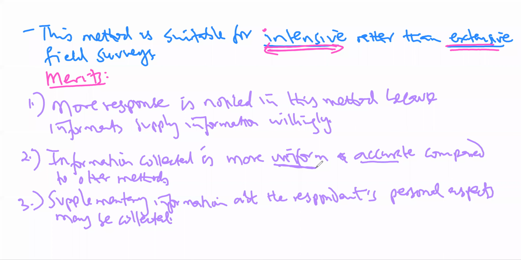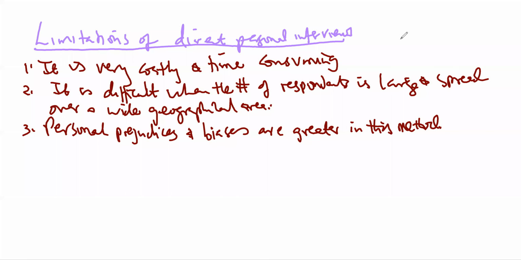I want us to look at the limitations of this method. So some of the limitations of this method is that it is very costly and also time consuming, okay? Because every person is interviewed individually, it takes quite some time to interview a single person. So if you have several people, it is going to take a lot of time. And of course, time and money move together. So it's time consuming and also quite expensive.